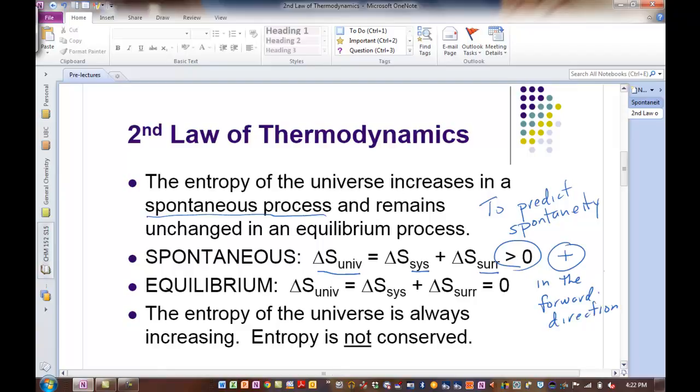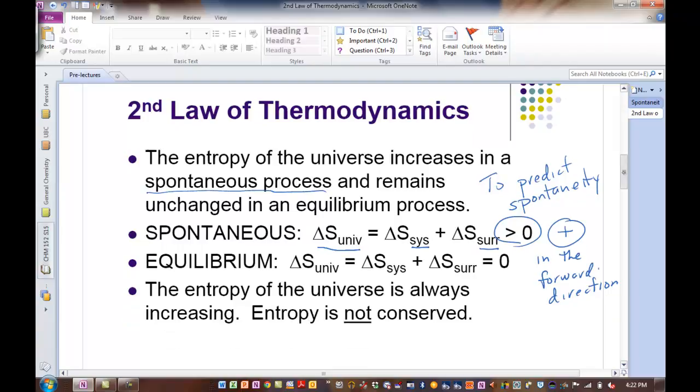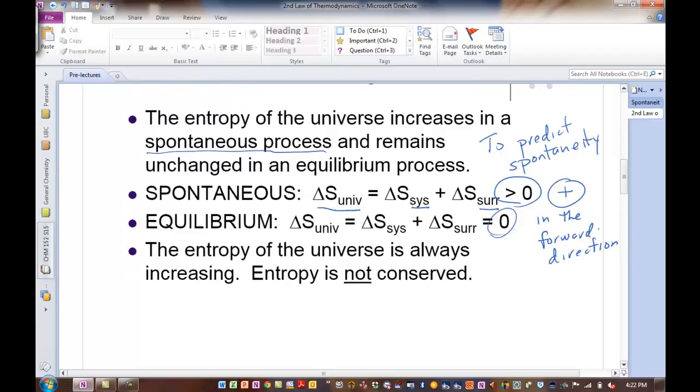Now, that might seem a little redundant, but when we say a reaction is spontaneous, we mean reactants going to products in the forward direction. Thereby, it would not be spontaneous in the reverse direction, products going to reactants. Okay, so spontaneous in the forward direction. Don't worry about equilibrium for now. We'll come back to this zero thing here.